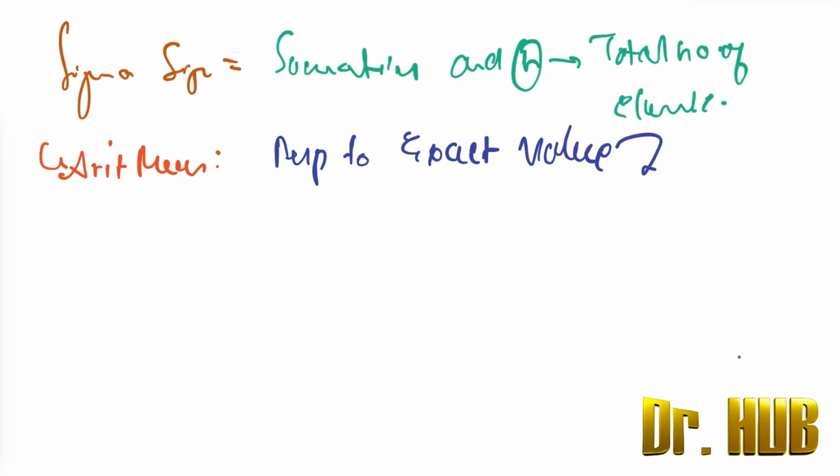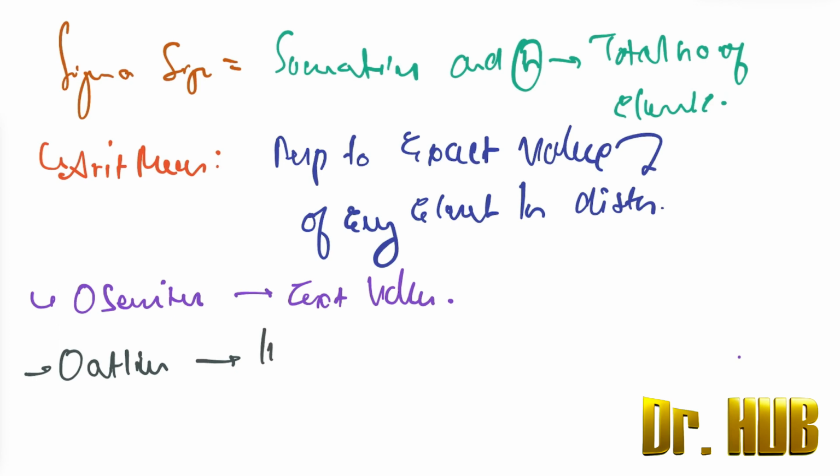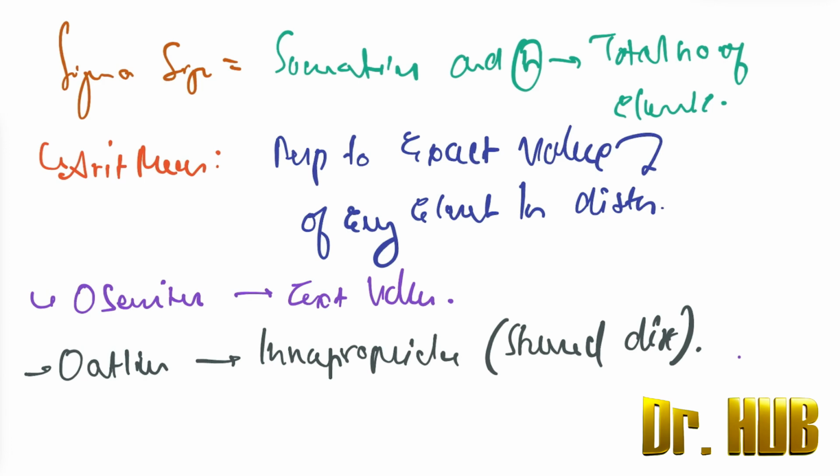This makes it oversensitive to extreme values, the outliers, thus making it an inappropriate measure for a skewed distribution.